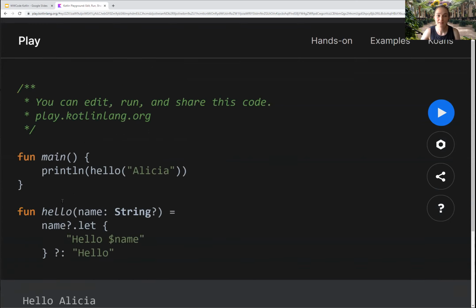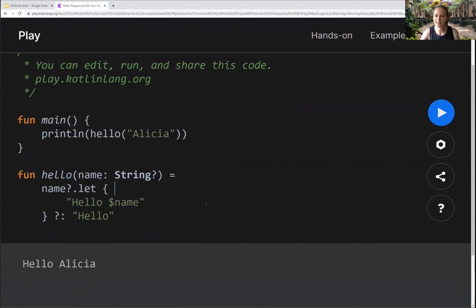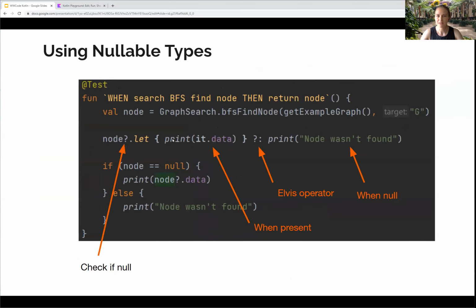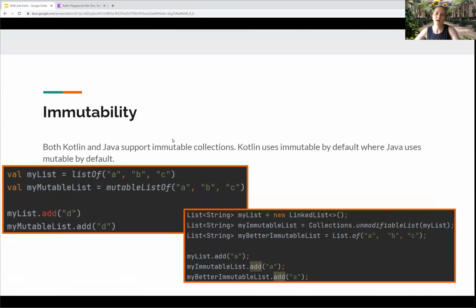Okay, so now we have our nullable types and our null coalescing, and it's really nice because we can easily change our code behavior and we can know for sure if something's null or something's not null. The next thing I'm going to go into, and I've got my examples in my slides, I will share my slides, is list immutability. I'm not going to go into this in the editor because I need to have both Java and Kotlin. When you create a list in Kotlin, by default, unless you specify, it's immutable.